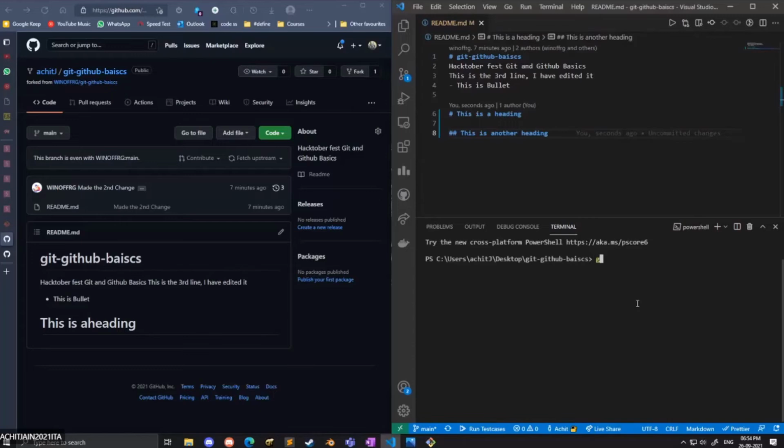Now you need to add that file. So type git add. We are repeating the third step this time. It's the same command already visible to you on that live slide.